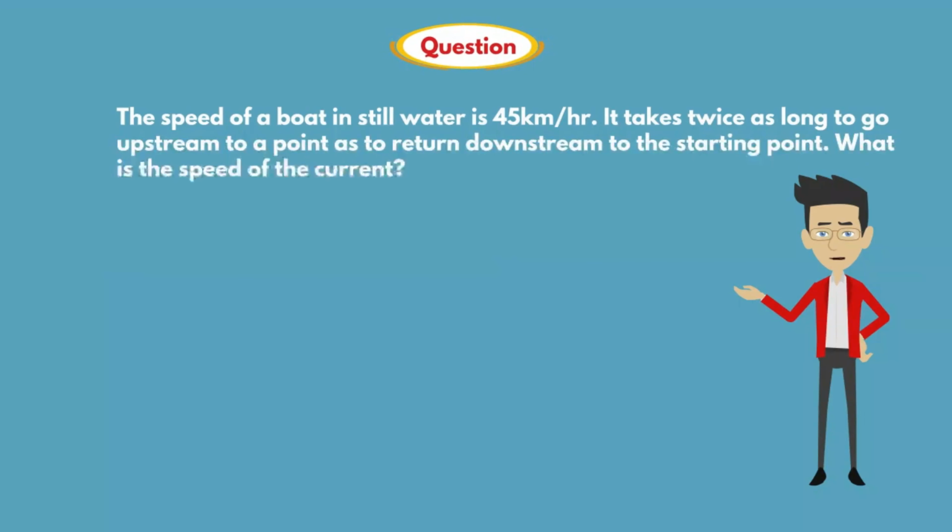Question. The speed of a boat in still water is 45 kilometers per hour. It takes twice as long to go upstream to a point as to return downstream to the starting point. What is the speed of the current?